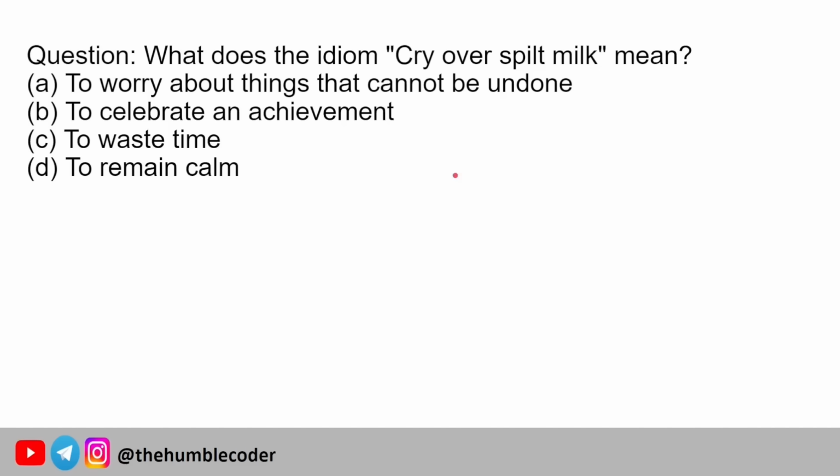So the correct option for this question is option number A, which is to worry about the things that cannot be undone. Okay, you might have heard the idiom "milk once spilled cannot be refilled," right? So this is kind of the same thing, cry over the spilled milk. The milk is already spilled, so there is no point crying over that, because now there is no point worrying about the things which you cannot undo. So let's move on with life. Okay, so the correct answer is option number A.